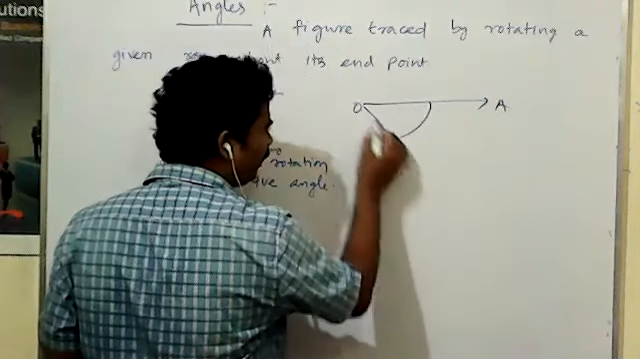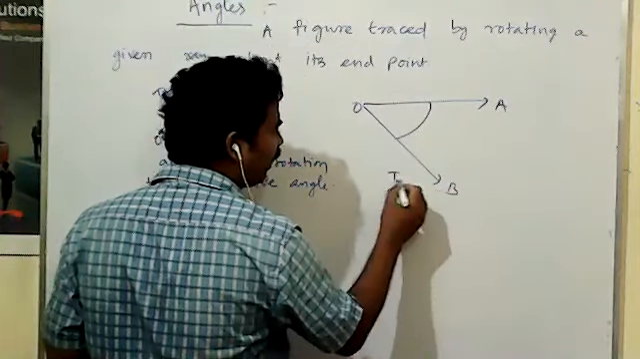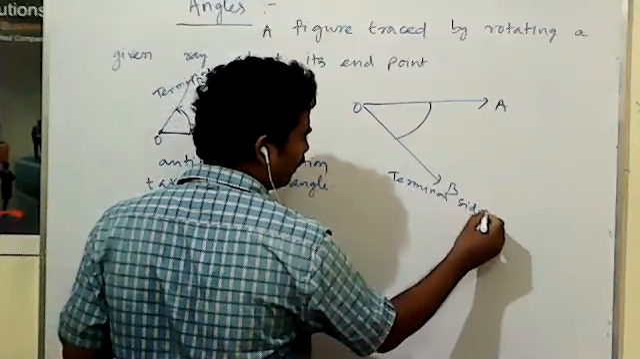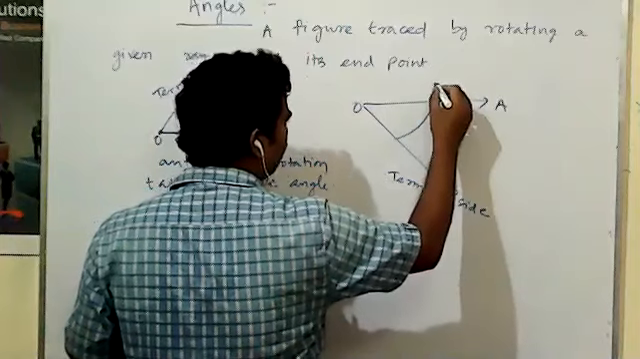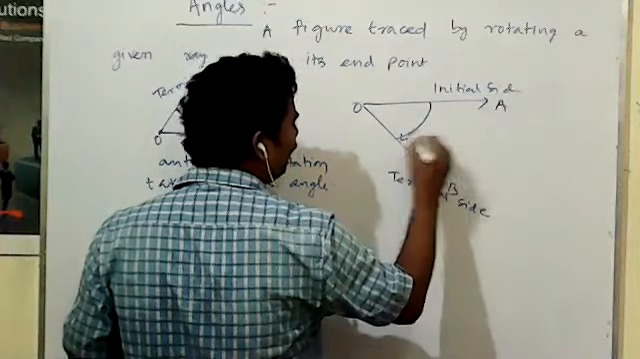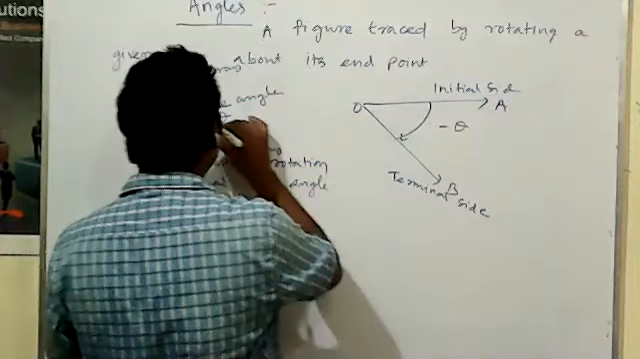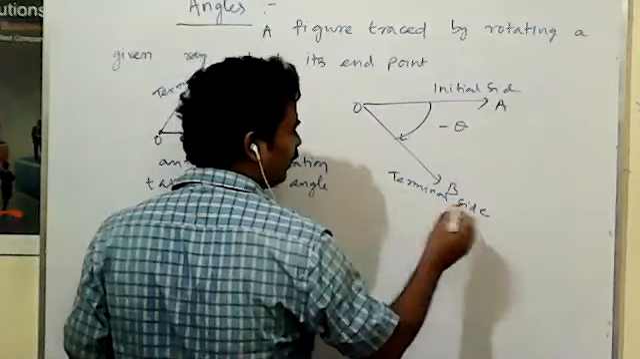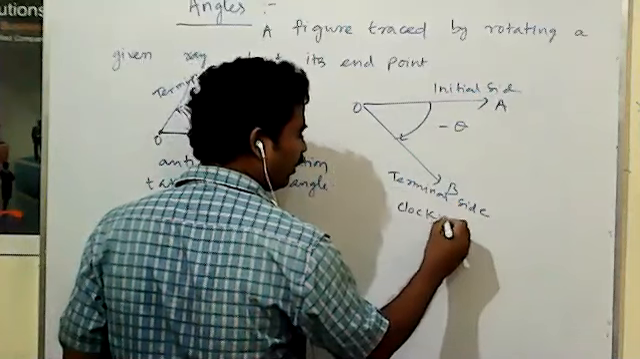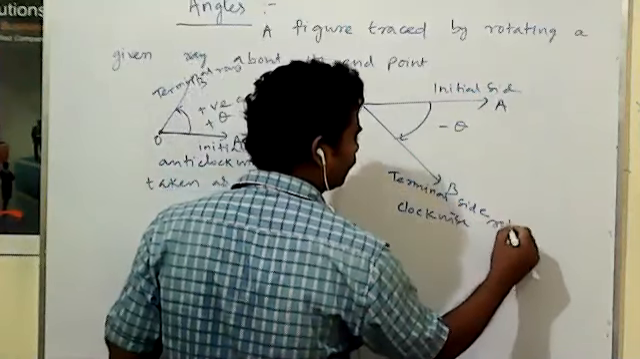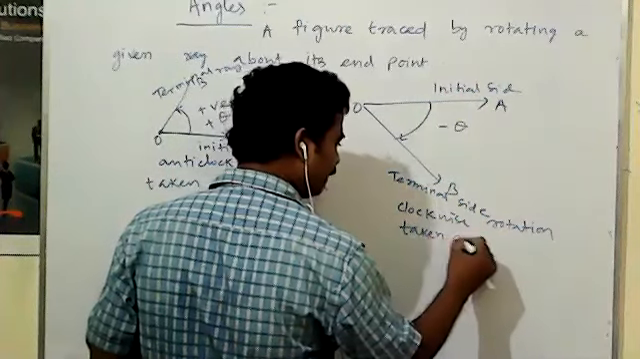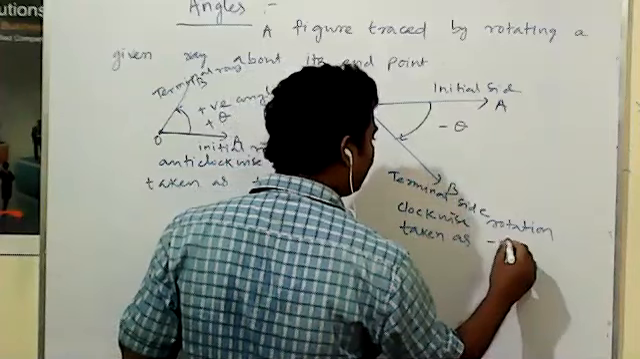Here B is the terminal side and this is the initial side. This angle is taken as negative theta. This is positive theta and this is negative theta. Why? Because the rotation is clockwise, and clockwise rotation is taken as a negative angle.